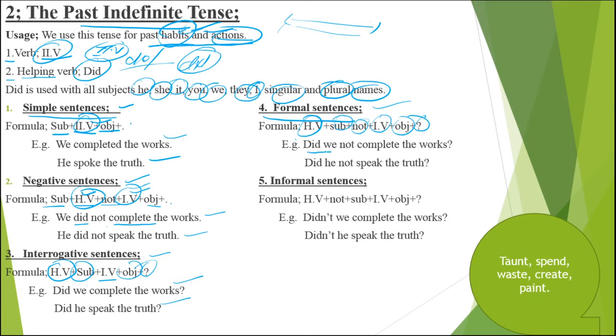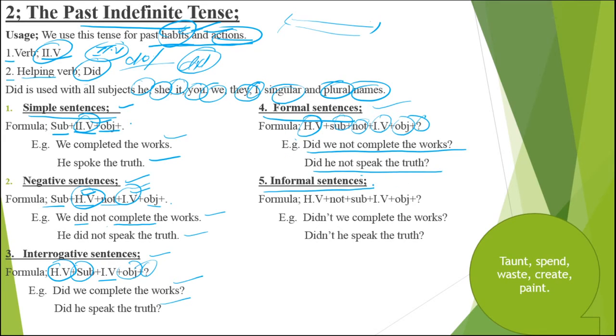Like we say, did we not complete the works? Did he not speak the truth? And last we have got informal sentences. The complete name for them is interrogative negative formal, interrogative negative informal.